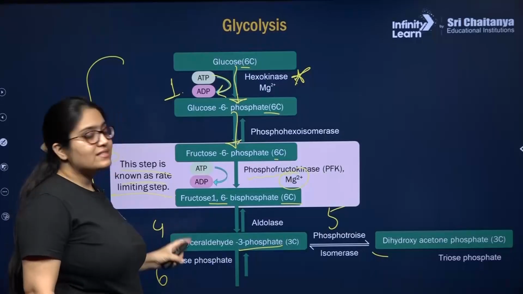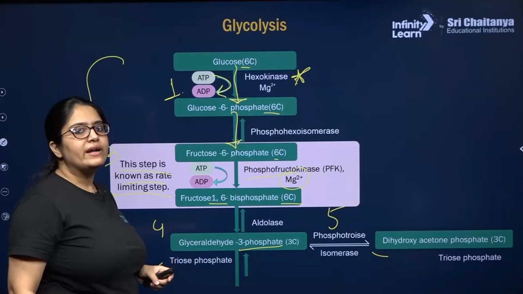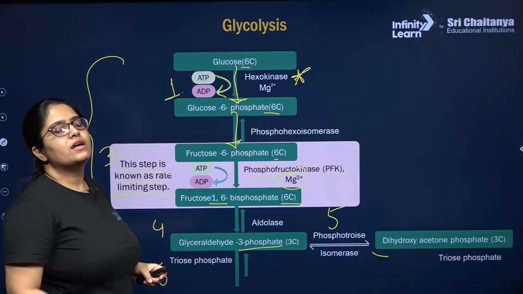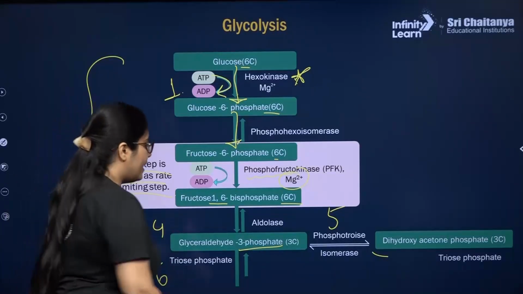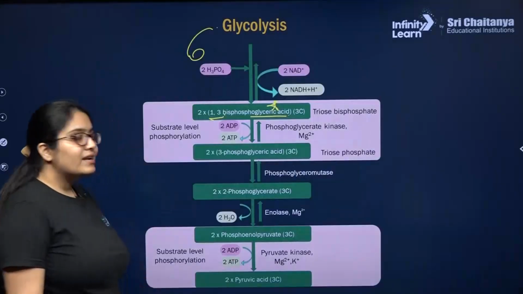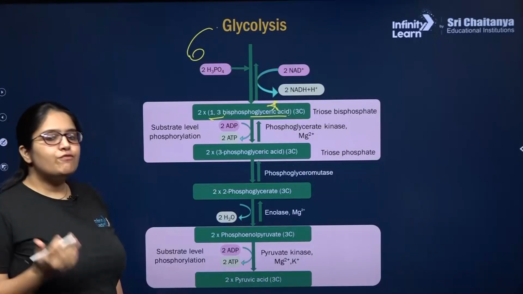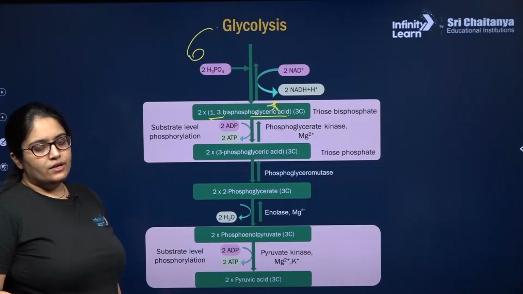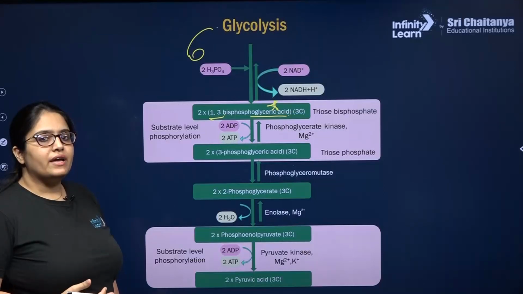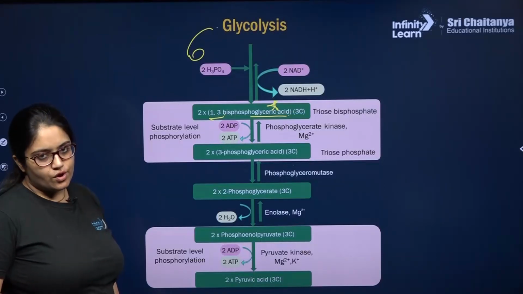That means in the sixth step, phosphorylation will take place and the aldehyde will be converted into acid. I hope this is clear. So here in the sixth step, the additional phosphate which is added will not be coming from the ATP molecules.